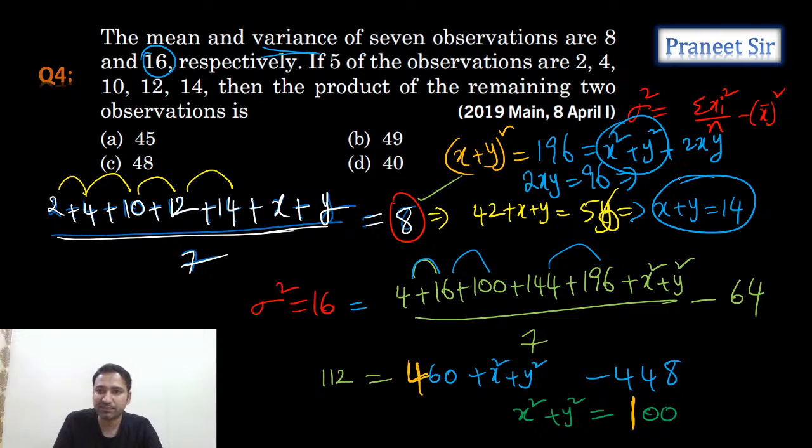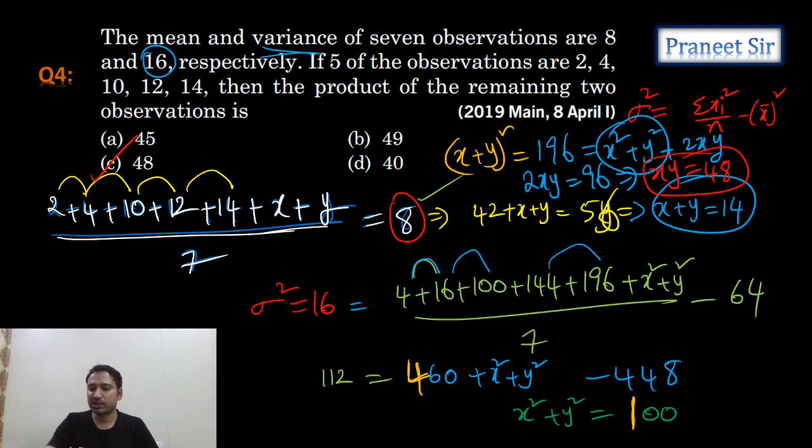So tell me, what is xy? 96 by 2, which is 48. So 48 should be the answer. Third option is the answer, guys. Correct or not? If you want you can calculate x value, y value, but without calculating x value, y value, we can calculate the xy value. Anything is fine. Lakshman, you're right. Yes, exactly. 8 plus 6 is 14, and 8 square plus 6 square is 100. Correct. You're right. Perfect. So guys, clear.